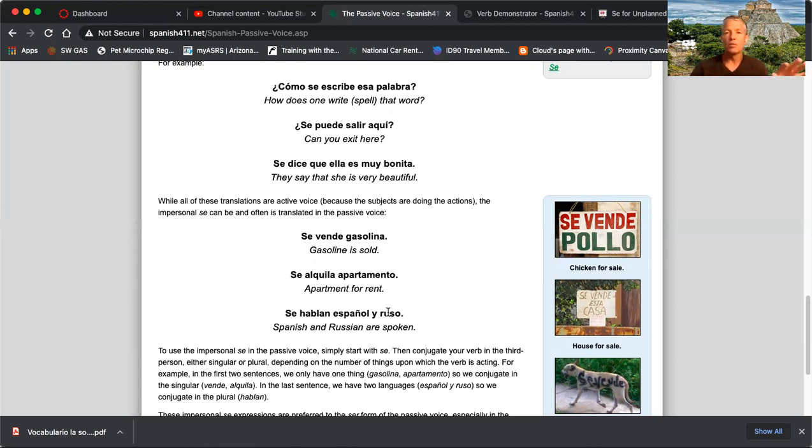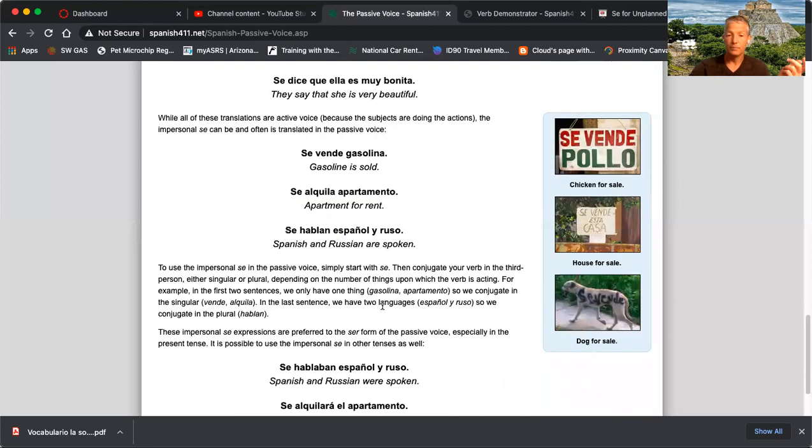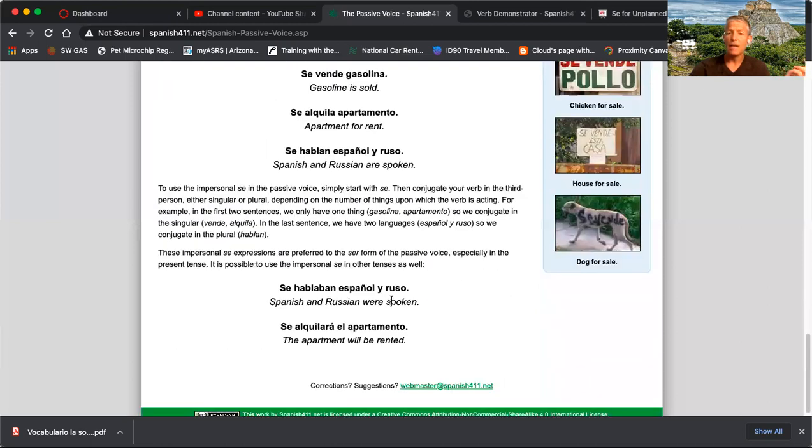But the cool thing with the impersonal se and reflexive is that you're always going to be using se, and the verb will either be singular because it's one thing, or plural, more than one thing. It works the same in the past tense or in the future tense. It works in all tenses. Se hablaban español y ruso. Spanish and Russian were spoken. Se alquilará el apartamento. The apartment will be rented.